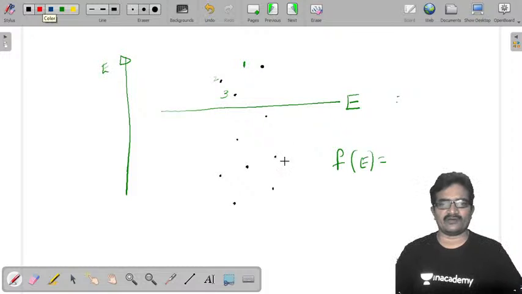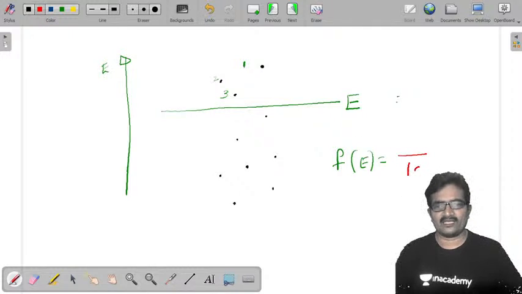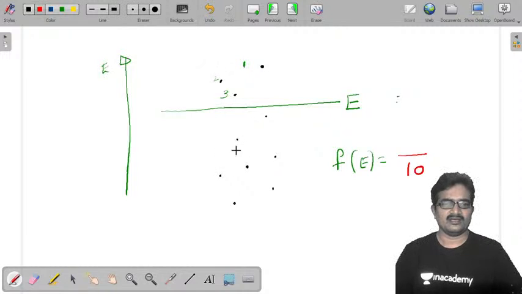So, probability, how are you writing probability? Total events by favorable events. Total events are 10. That means total electrons here we have 10. Okay, 4 plus 3 is 7 plus 3 is 10.